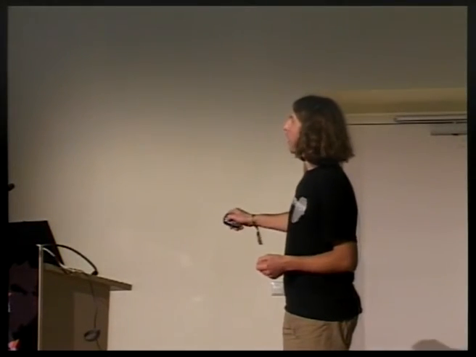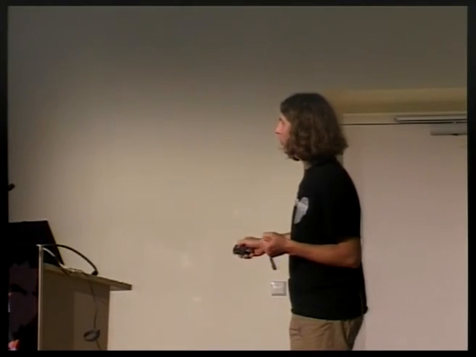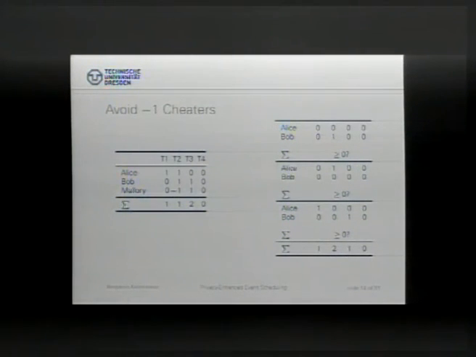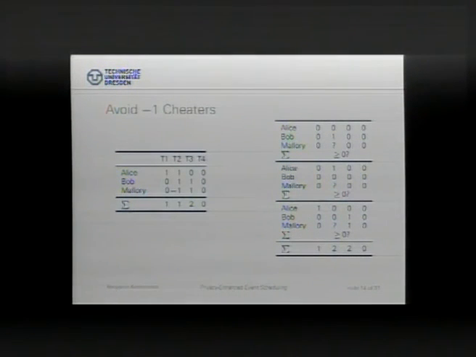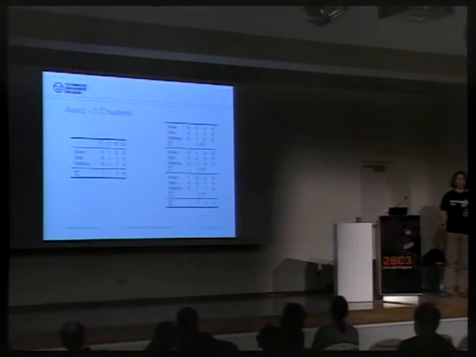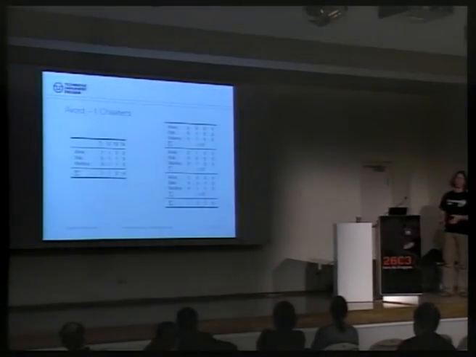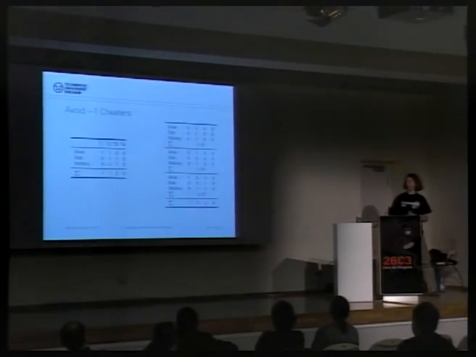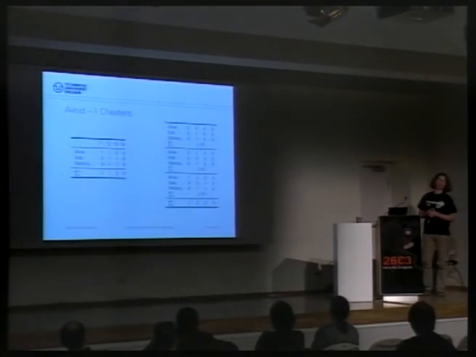So, and we can ask ourselves, the sum of every table should be higher than 0. And for the calculation for our time slot, we only take the sum over all tables, which you can calculate. So this makes it really hard for Mallory because she knows what values she can send here, but this value she does not know. She has to guess where she will send a -1, and this is 1/3 here in this example, and this, of course, has to be a bit higher then. So, and with this trick, we can avoid the -1 cheaters.